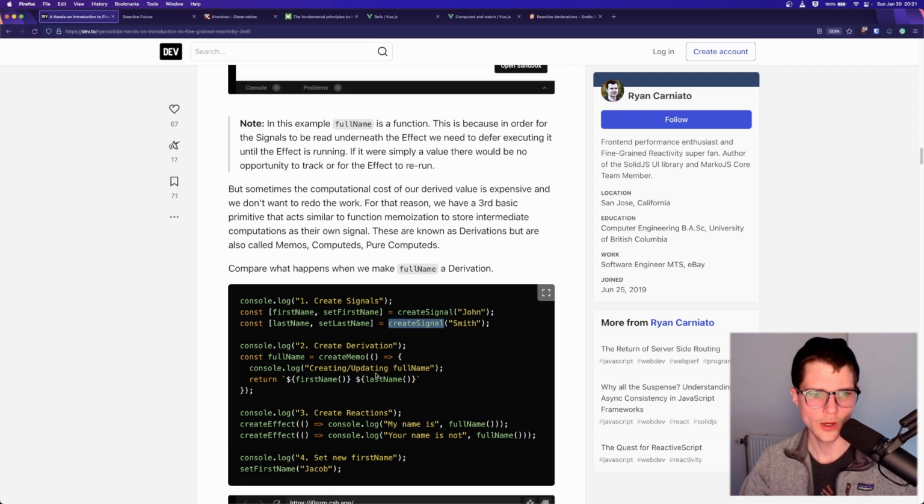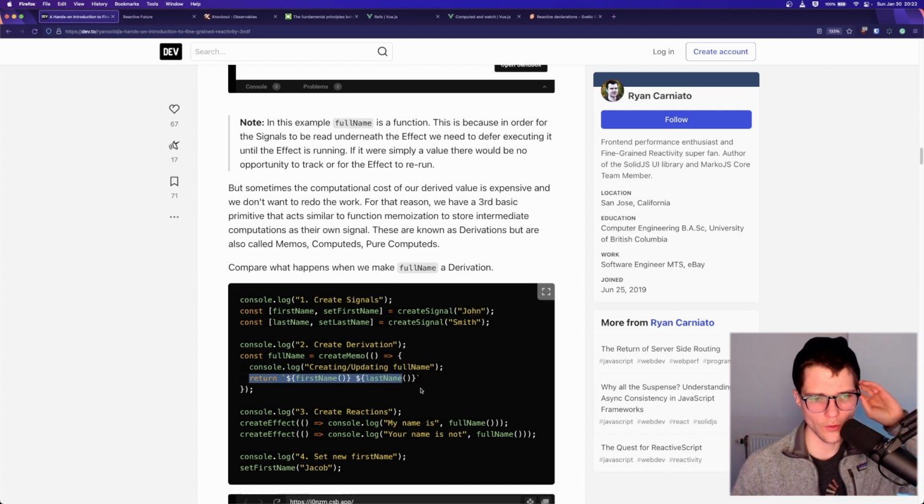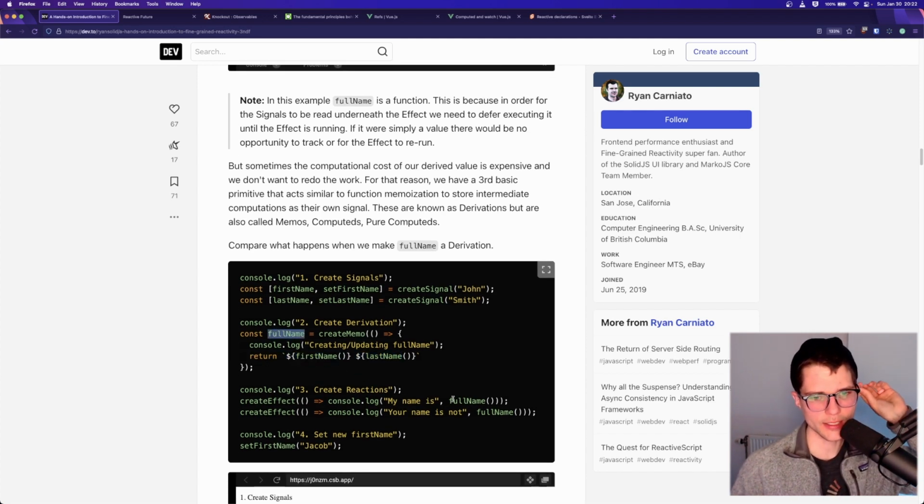example in a moment. But fullName is a getter itself. And that getter's value will change whenever one of its subsequent signals changes, right? And so we can use this fullName inside of a createEffect to subscribe to it just the same way as we can subscribe to a signal. It's kind of like this middleman, if you will, that ties together maybe a bunch of signals in some way, and then gives you a new signal that you can subscribe to, right?